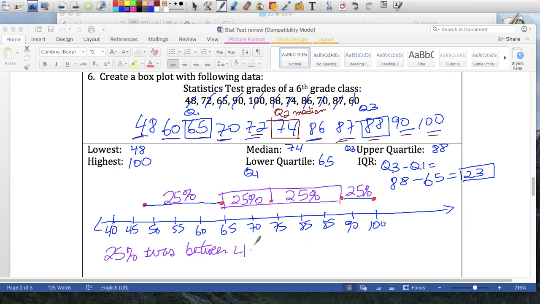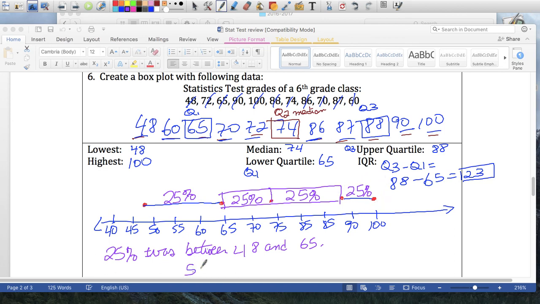So I can pick any of the other groups here. I can say 25% of the grades were between 65 and 74, or 74 and 88. Okay, or even 25% of the students got a grade between 88 and 100. So you have choices with the 25.